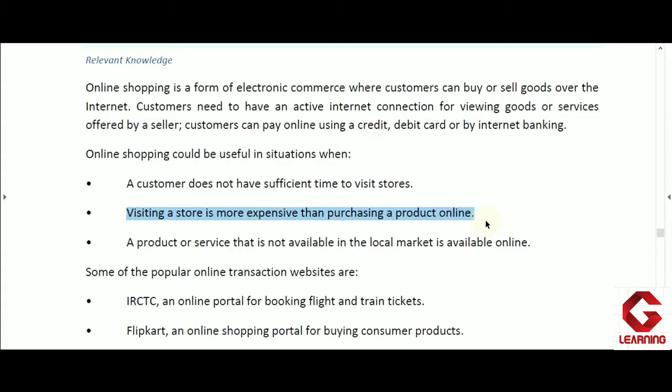And the second one is, when we are visiting the local market, sometimes we are not getting proper parking space for our vehicle also. So that is also one issue. These issues we do not face when we are purchasing a product from any online shopping store.